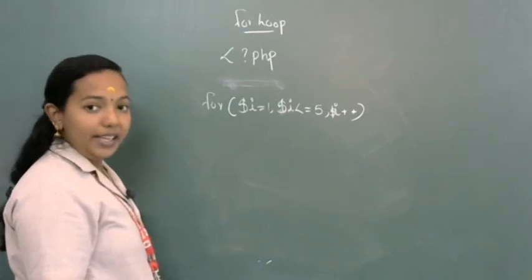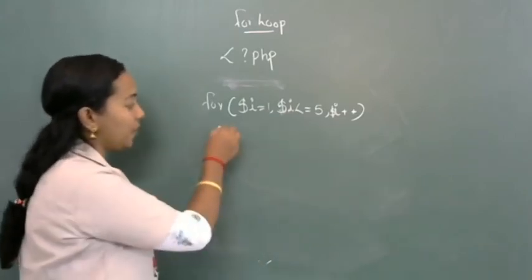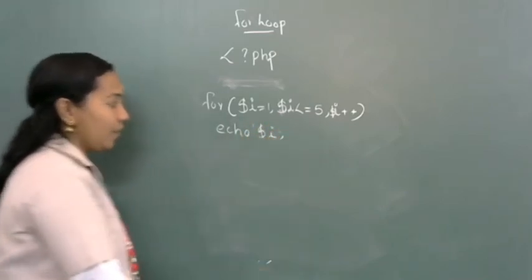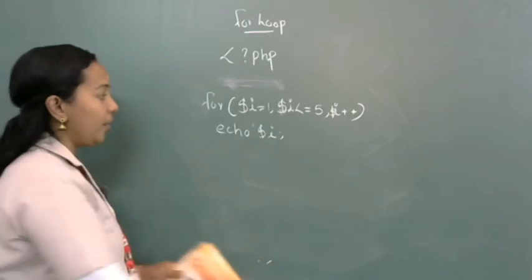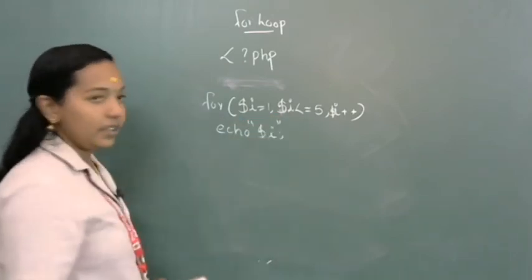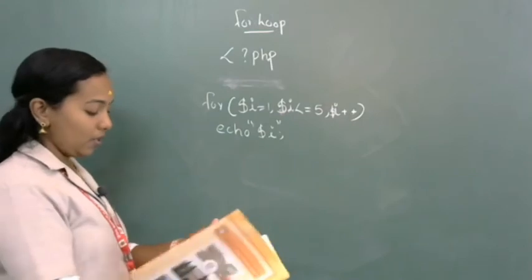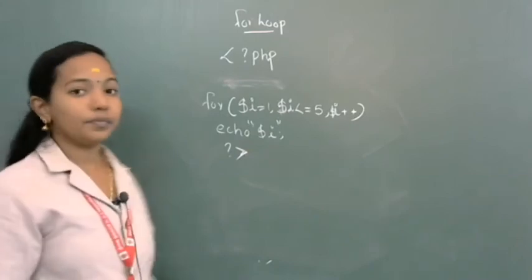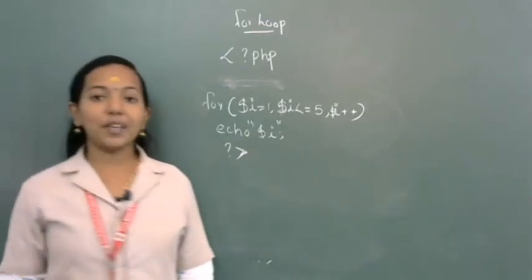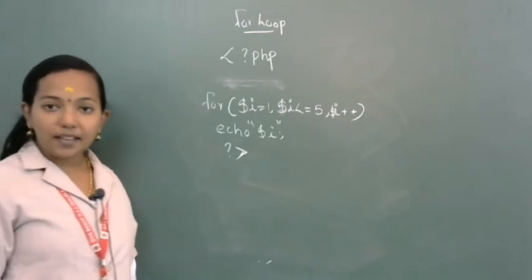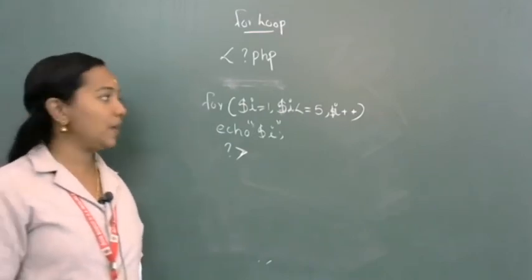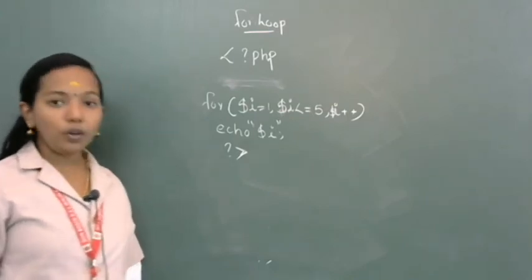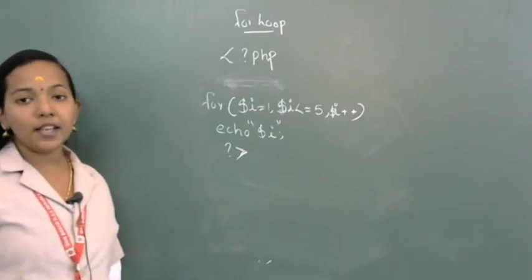Then after each iteration you want to print the number. So we can write like this, echo $i. Then after that, once the number is over, we can close the PHP tag. So every looping statement consists of initialization statement, test expression, body of the loop and also updation. In for loop we are including all these statements together.